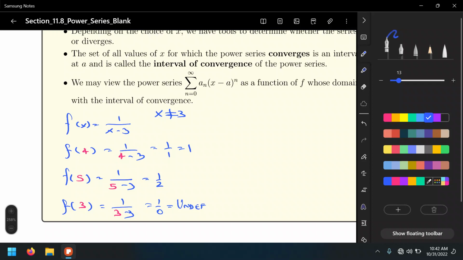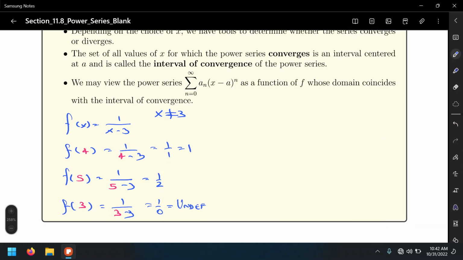Alright, but I mean, you learned this back in intermediate algebra, right? How to find the domain of a function, well, how to evaluate functions. If your output is an actual number, well, then your function is defined at that value. Otherwise, if you get something weird like 1 over 0, well, that's undefined, right?